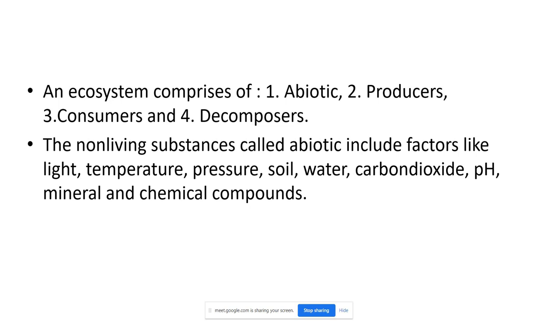The non-living substances called abiotic include factors that we already know: light, temperature, pressure, soil, water, carbon dioxide, pH, minerals. These are all the physical and non-living components that are also important. Light is important. How much light reaches that part of the earth. Temperature is important. Which type of temperature is there? There should be a suitable temperature.